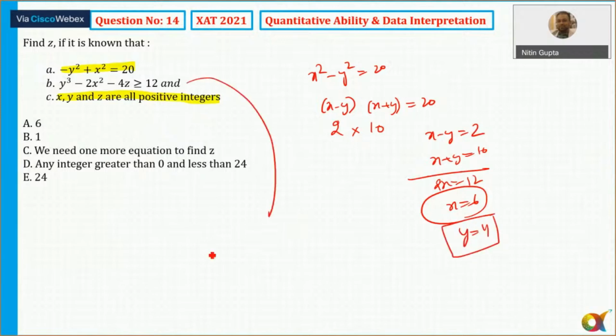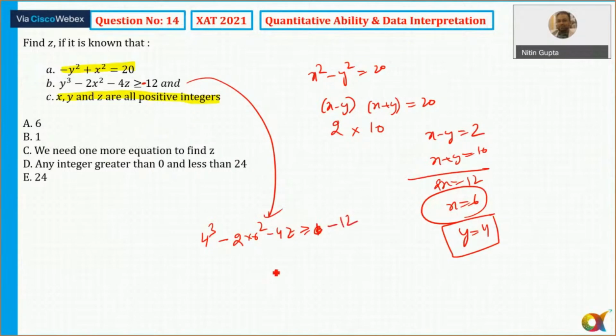Now put it here. So y cube, that is 4 cube, minus 2x square, that is 2 into 6 square, minus 4z, is greater than or equal to 12. I think in the exam it was mentioned minus 12. It was not 12, it was minus 12. So it was greater than or equal to minus 12.